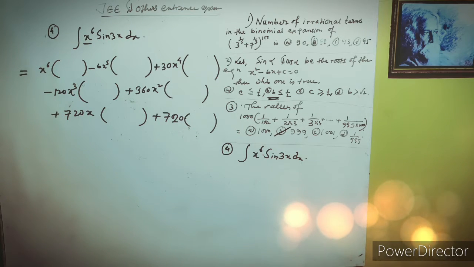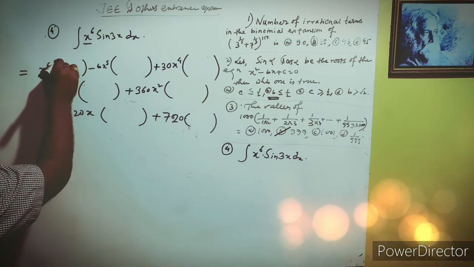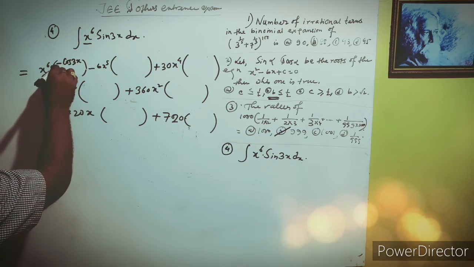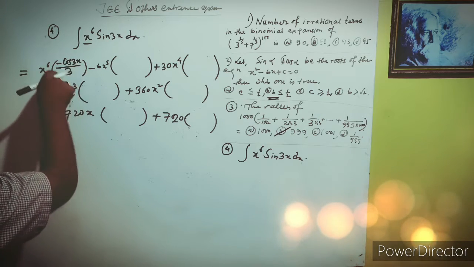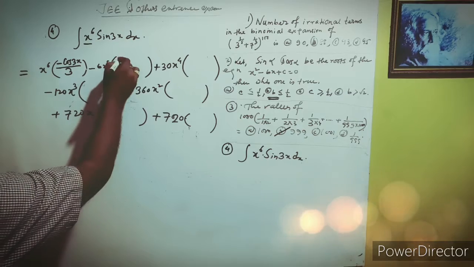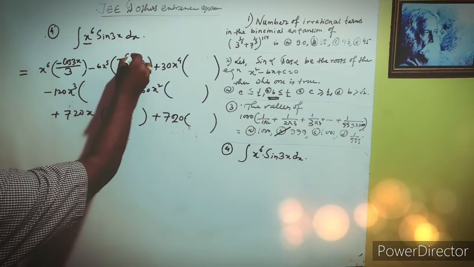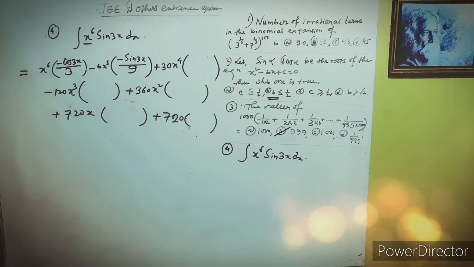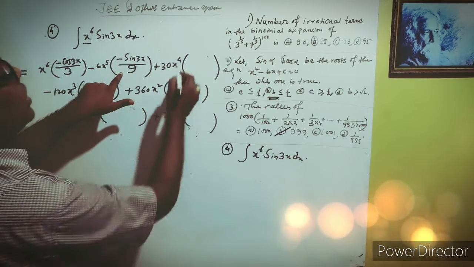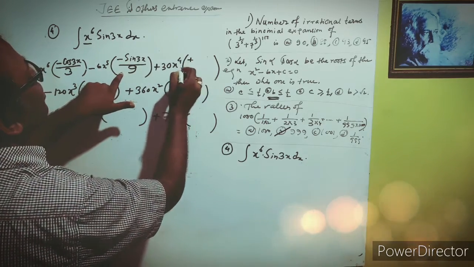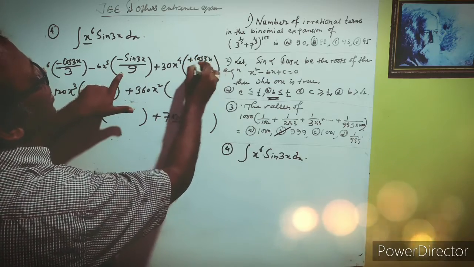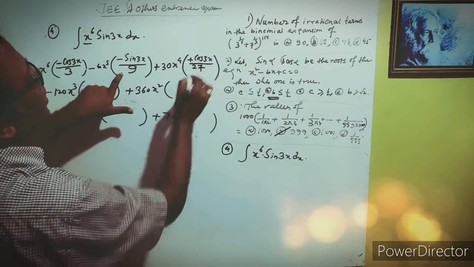After that, if we integrate this function, we get minus cos 3x by 3. Again integrating this function, minus sin 3x by 9. Again integrating, we get minus minus plus, so cos 3x by 27.